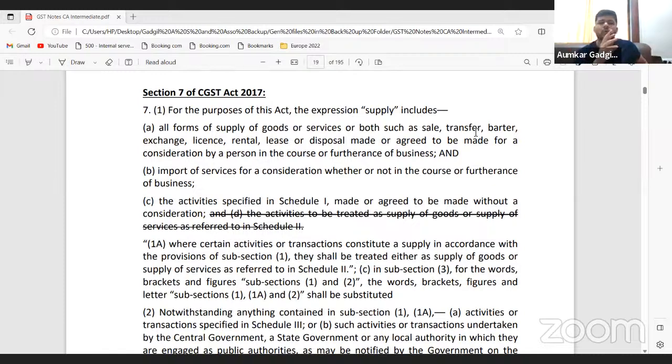But technically, what is the common aspect in both? That without transferring the ownership, when you are transferring the possession of something, it may be movable goods, it may be immovable property, for a consideration, then we call it as rental or leasing. Usually lease as a word is more associated with an immovable property. But I know that there are certain mechanisms of car leasing, there are mechanisms of asset leasing. So it is not necessarily sticking to that. We are just saying that in general senses, lease is a word more associated with immovable property.